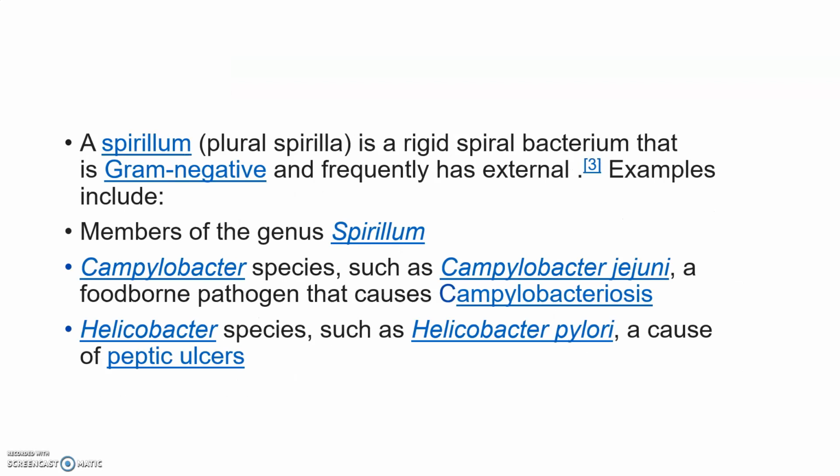For a long time, the Spirilla bacteria were classified under the genus Spirillum. A spirillum is a rigid spiral bacterium, and the examples included here are Campylobacter species such as Campylobacter jejuni. It is a foodborne pathogen that causes campylobacteriosis, an infection similar to diarrhea. The next is the Helicobacter species. An example is Helicobacter pylori, responsible for causing peptic ulcers. Their main habitat is the stomach in our body.